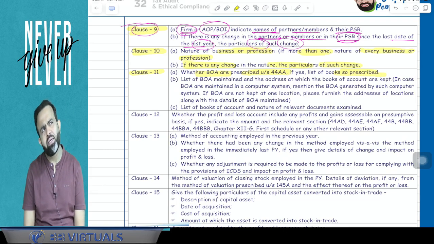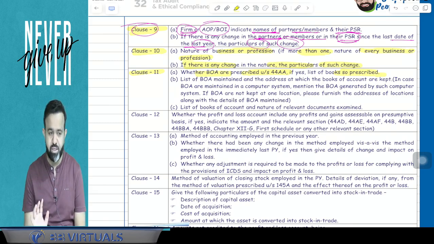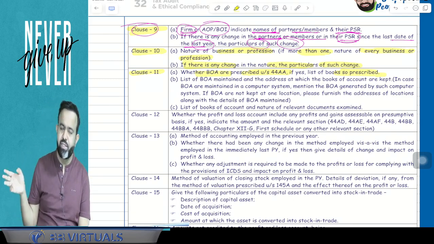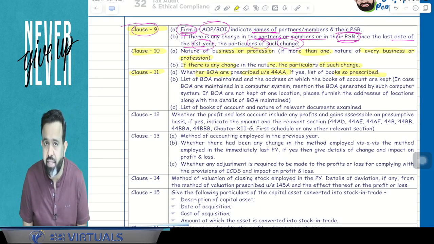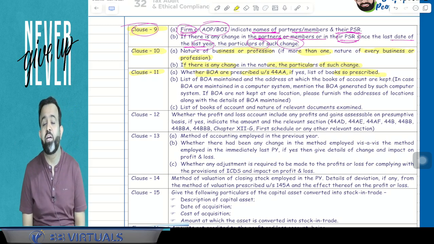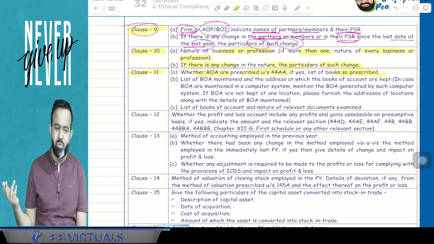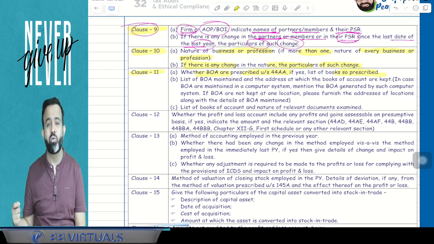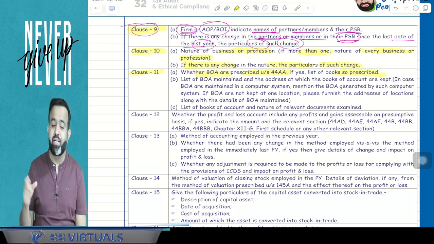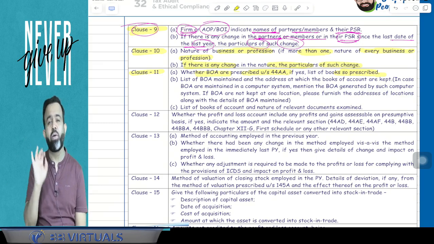And if you remember, there was one point in case of a specified profession: if you are a professional and your last 3 years' gross receipt was more than 1,50,000 in all 3 years, then you are required to maintain the specified books as per rule number 6F. That is cash book, bank book, and in case of a doctor, they have to prepare a register, also a daily case register and a stock of medicine register. So there were specified books under section 44AA. So are those books required or not?